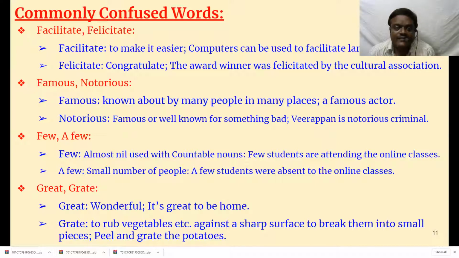Whereas grate, in Telugu we say తురమడము. కొబ్బరి తురమడము, vegetables తురమడము, that is called grate. To rub vegetables etc. against a sharp surface to break them into small pieces. Peel and grate the potatoes. Peel means you remove the upper layer of the potato. Then after removing the upper layer, you grate it. That means you cut it into pieces with some tool. If you just rub it like that, they become small pieces. That is called grate.